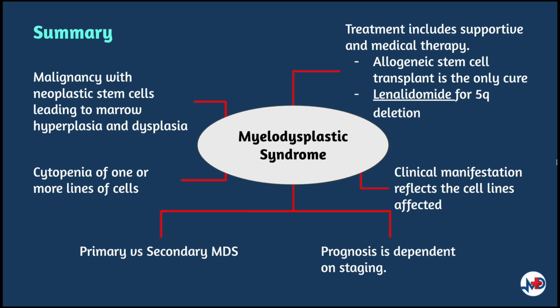MDS is clinically classified into primary, where the cause is unclear, or secondary, where MDS develops after exposure to risk factors, for example chemotherapy, hence the development of treatment-related MDS. Clinical manifestation may vary and mostly reflects the cell lines affected in the patient. Diagnosis is confirmed by blood test, bone marrow analysis, and genetic or chromosomal analysis. Treatment includes medical therapy and supportive therapy, though the only approach with curative intent would be an allogeneic stem cell transplant. Prognosis is highly affected by staging, and median overall survival can range from months to years.